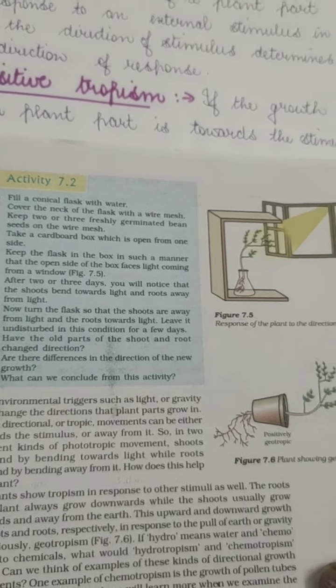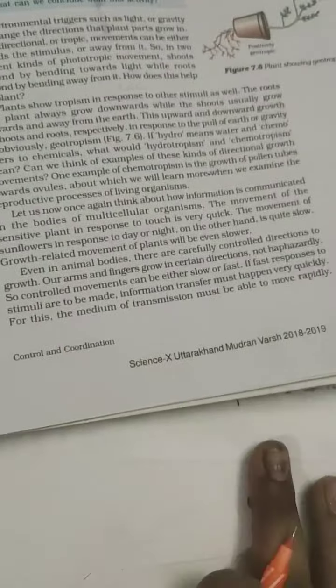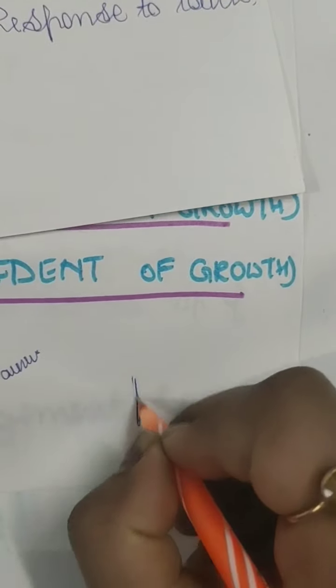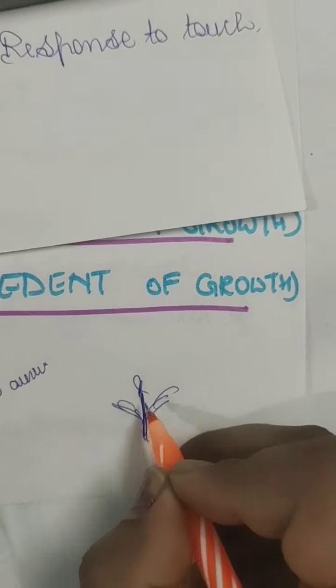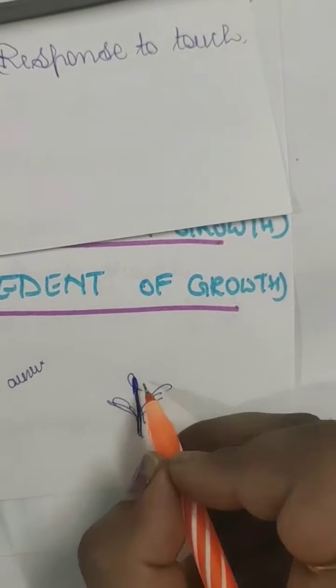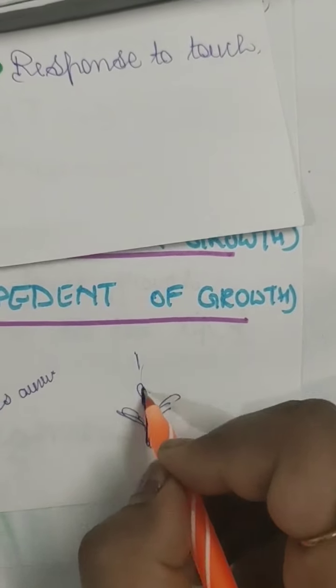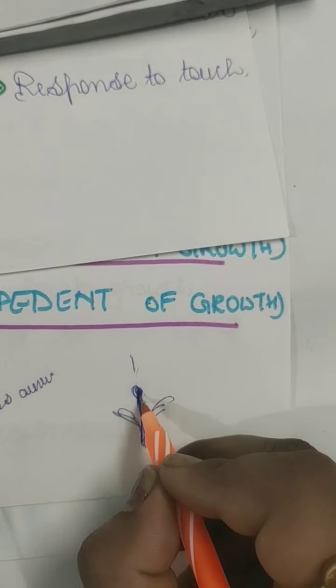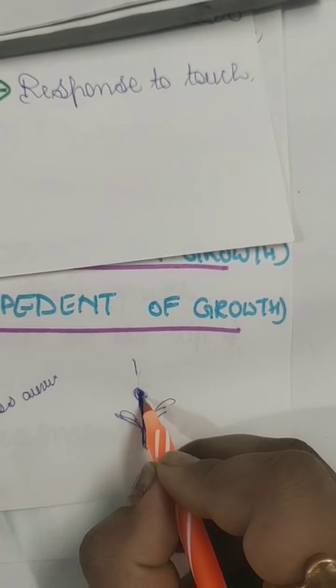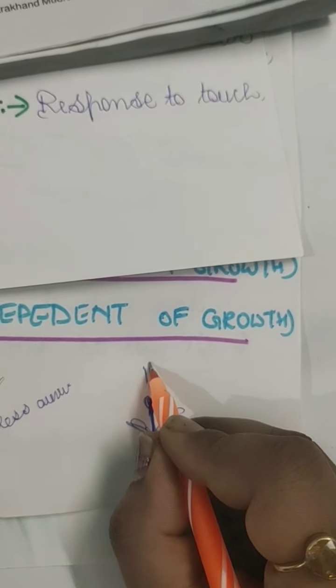Here I will show you an example. If a plant is very small, these are the leaves, and the sun is falling from the upward direction, then the auxin present in the tip of the plant will spread evenly, so the plant will grow straight and evenly.